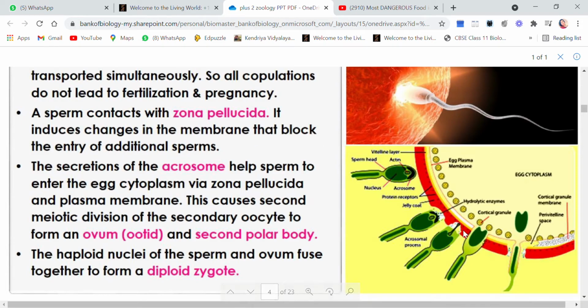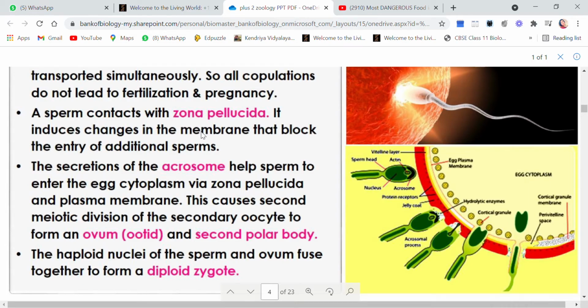Whichever sperm has reached and touched the zona pellucida first, that touch is a stimulus and will induce a change in the membrane, and now the membrane will block the entry of additional sperms, because now the membrane has chosen its sperm, the one which reached the membrane first.